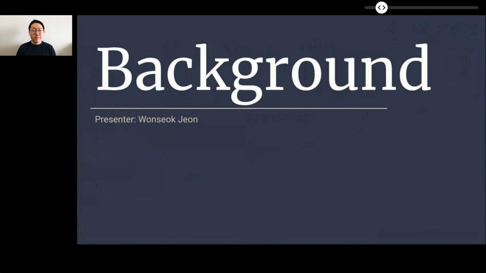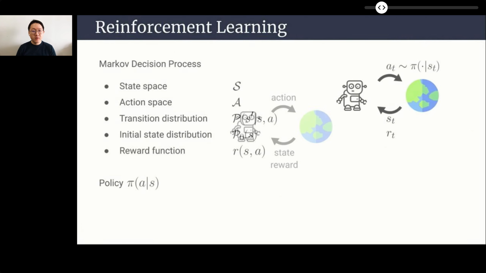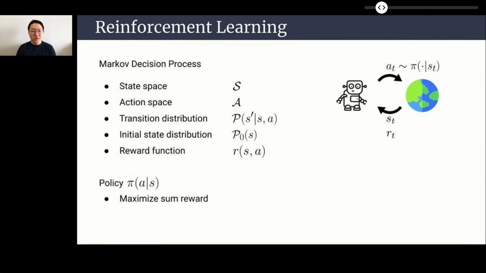Let us start with background and motivation. In reinforcement learning, we consider a sequential decision-making problem where an agent takes an action and measures a state and a reward from the environment. Such an interaction between the agent and the environment is modeled by a Markov decision process and a policy. In reinforcement learning, our objective is to find a policy that maximizes some rewards.